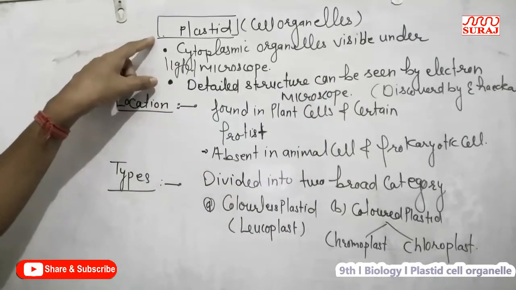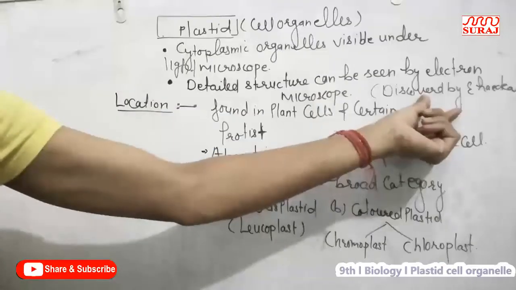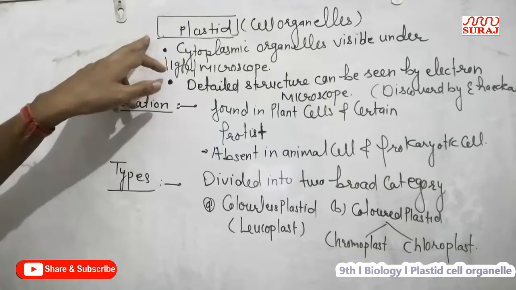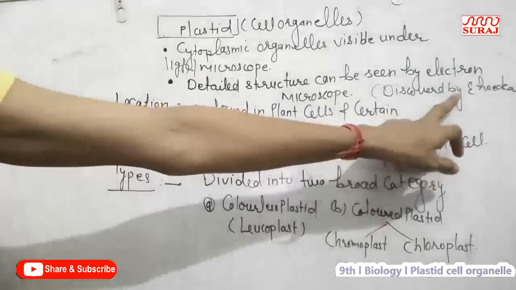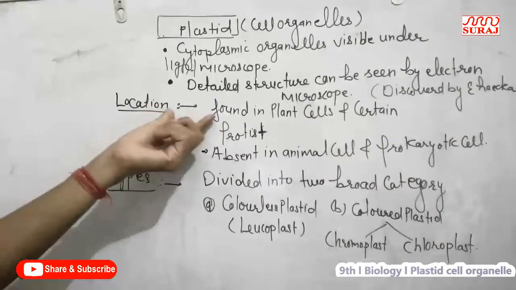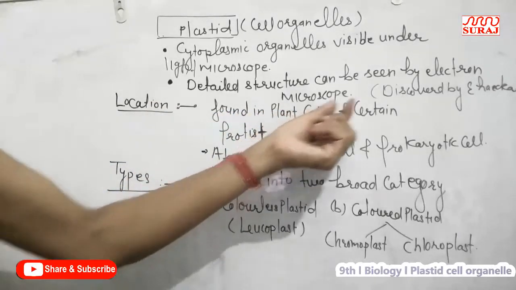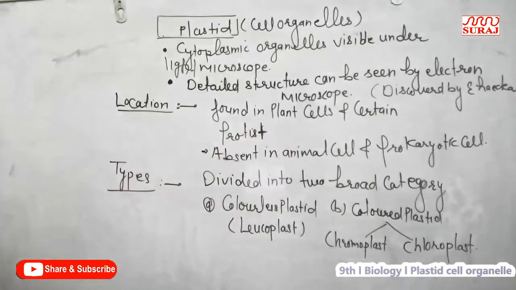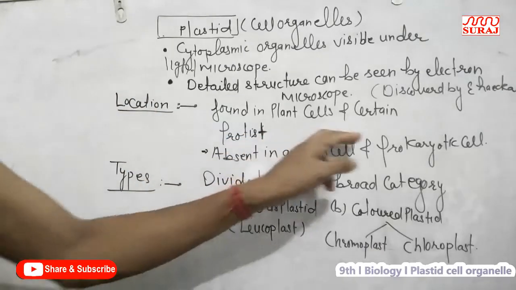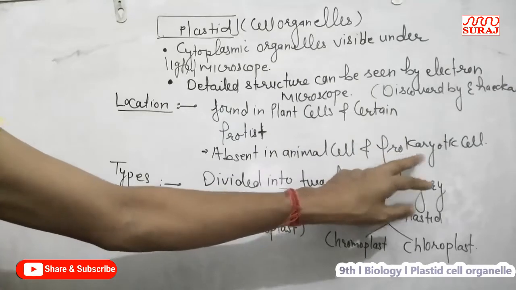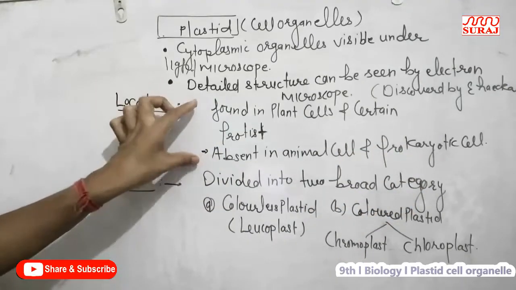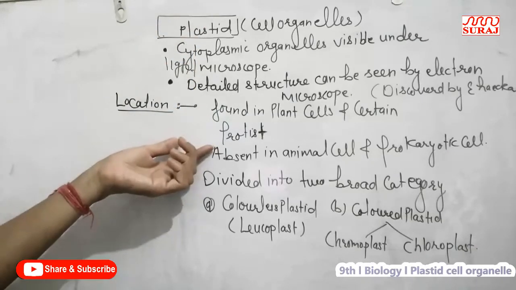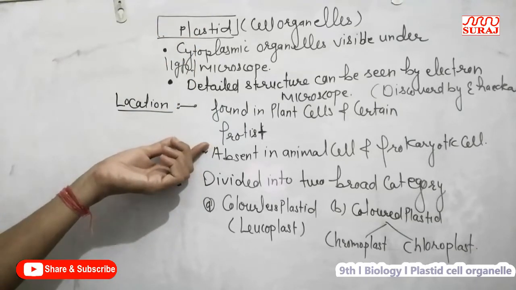Plastid was first seen by the scientist Ernest Haeckel, so plastid is discovered by E. Haeckel. Plastid is present only in plant cells and certain protists or protist algae. It is absent in animal cells and all prokaryotic cells. The plastid is mainly responsible for photosynthesis because it has the chlorophyll pigment, and it also stores food.